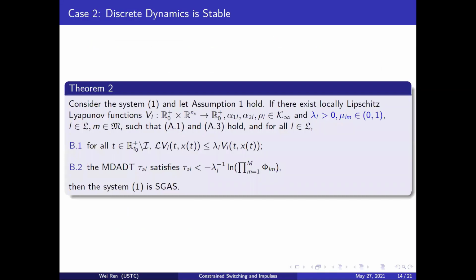The second case is that impulsive dynamics is stable, whereas all subsystems are not stable. Following the same mechanism as in the first case, we have theorem 2. Different from theorem 1, lambda_l is positive to show the instability of all subsystems, whereas mu_lm is smaller than 1 to show the impulsive dynamics is stable. Its proof is similar to that of theorem 1.